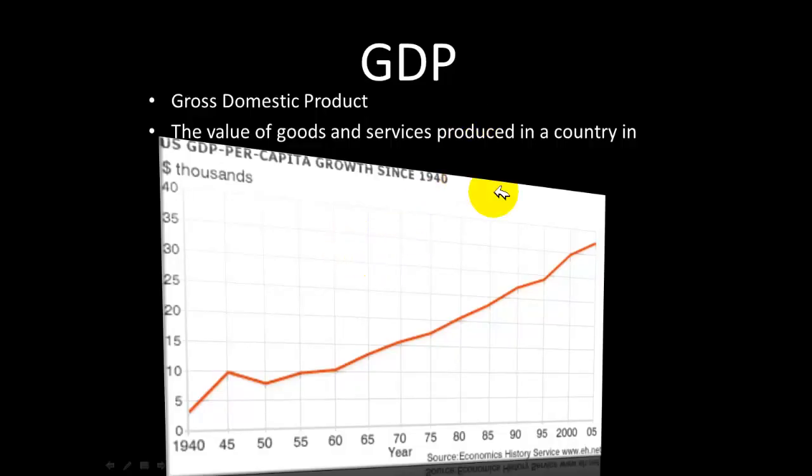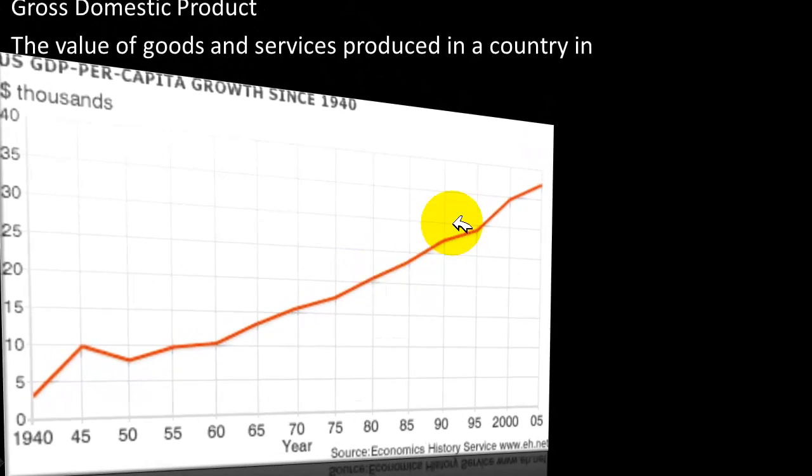Gross domestic product represents the total value of all goods and services that are produced within a country within a year's time. This graphic illustrates the gross domestic product per capita growth of the United States. What you see is that since 1940, as a country, we have been on a steady incline. Now, this does not show the past 5 years. But what you have seen in the past 5 years is a dip and then back on an incline. So the past 5 years would probably look a little bit like this.